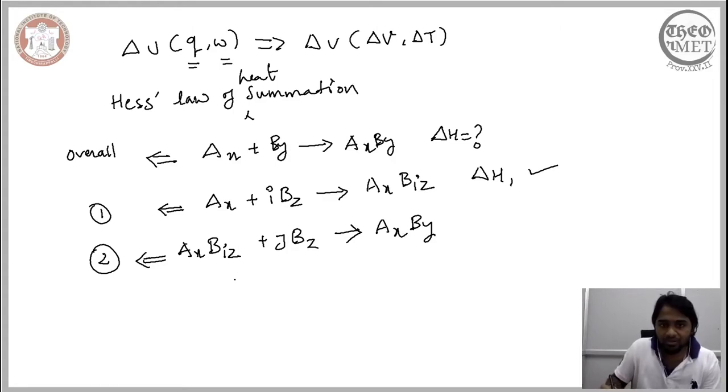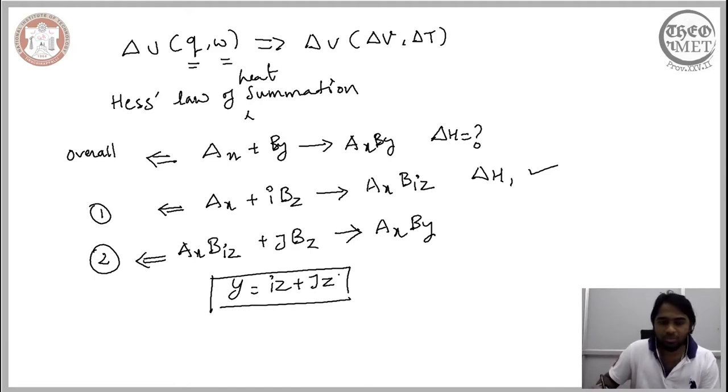Here Y is nothing but IZ plus JZ, and therefore we have included a prefactor JZ here, and because of this relation the overall equation is balanced. So the number of A atoms and B atoms involved on the reactant side are recovered on the product side. And this being a simpler reaction, it is possible for us to calculate the enthalpy change associated with the second step as well.